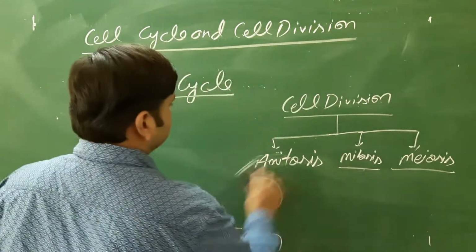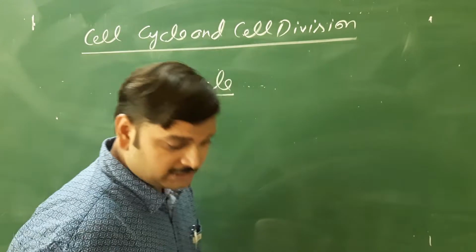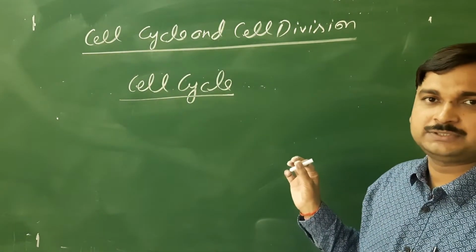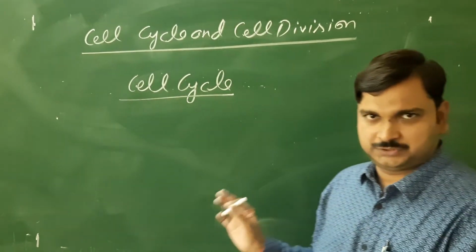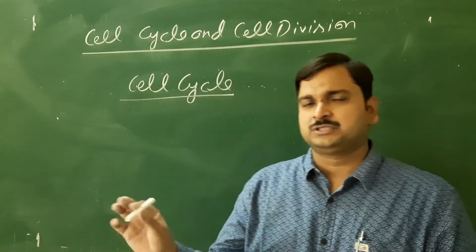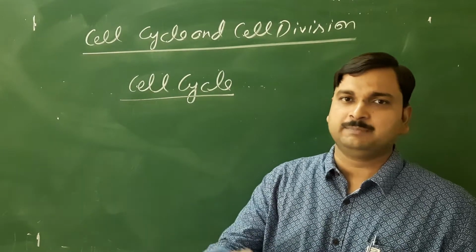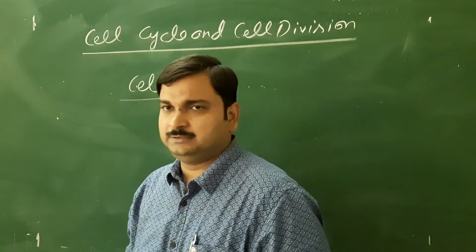Okay. Now we'll see the cell cycle. Just now I told you that when the cell division takes place, it occurs in a very sequential manner, especially in the case of mitosis and meiosis. I am not considering amitosis because it is very much limited to some organisms. Mainly I am discussing mitosis and meiosis, and that is the part of our syllabus also.